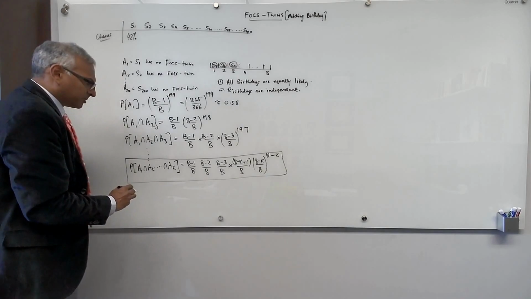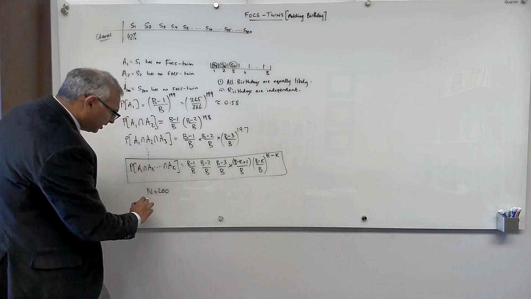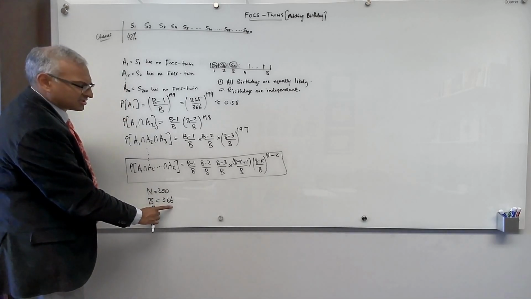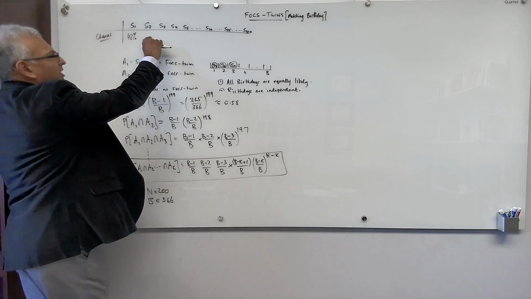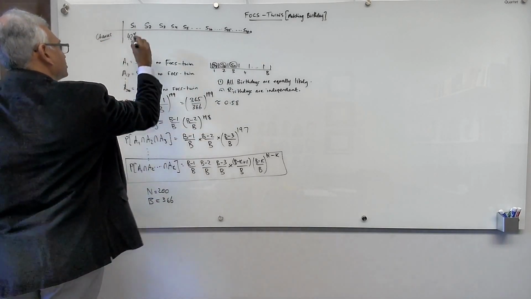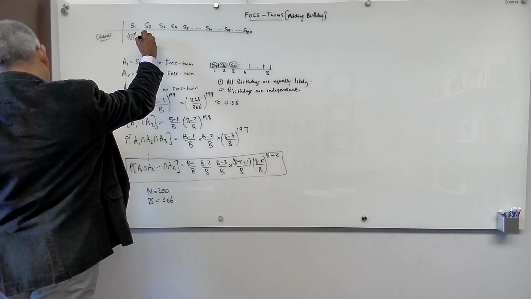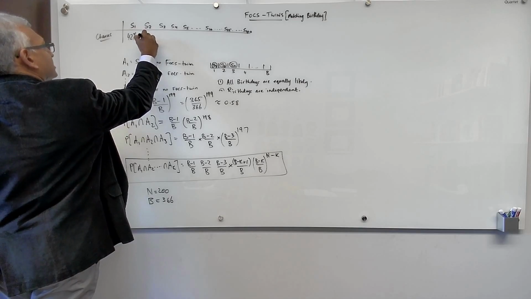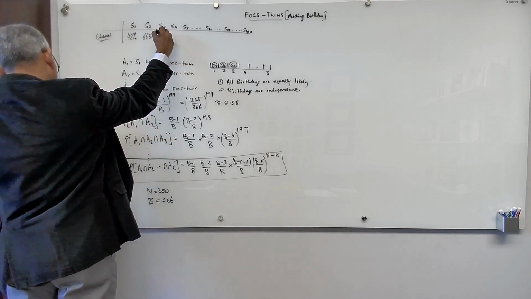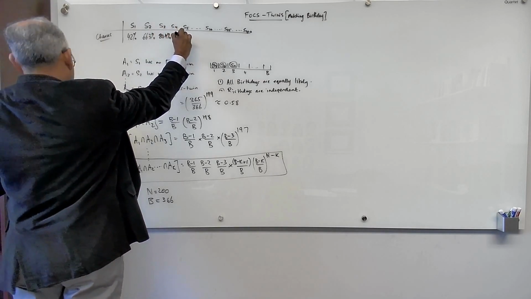Now in our example, n was equal to 200 and b is equal to 366. So 366 days and 200 students. Let's go ahead and see what my probabilities are. The probability that I succeed by the second student turns out to be approximately 66.3%. The probability of my succeeding by the third student is 80.4%.